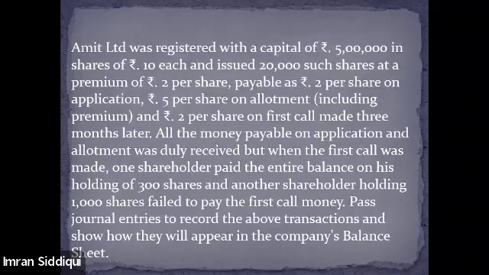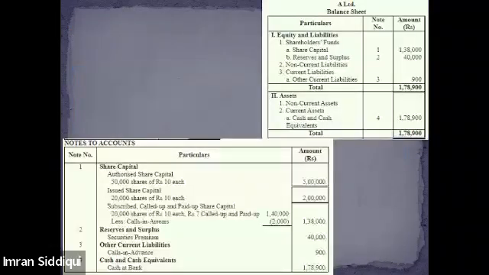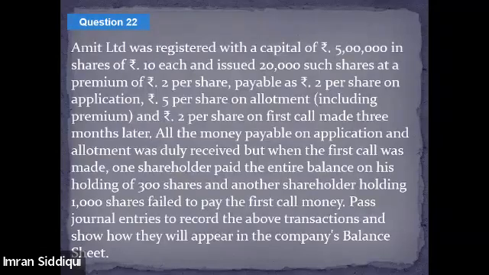So that means we need to discuss question number 22. And after that, we have this new topic, forfeiture of shares. All right, then. Let's discuss this question first. If you think you can solve it, we won't be doing this right now in this class. If you find this difficult, then only we'll solve question number 22. Otherwise, I'll give this as homework for you. Is that clear? Will that be fine?